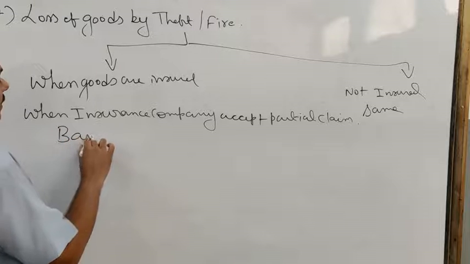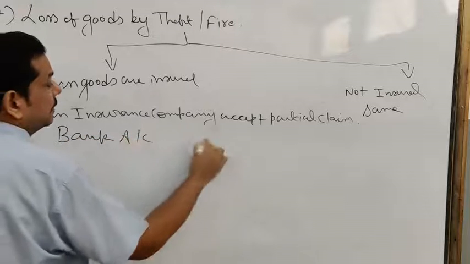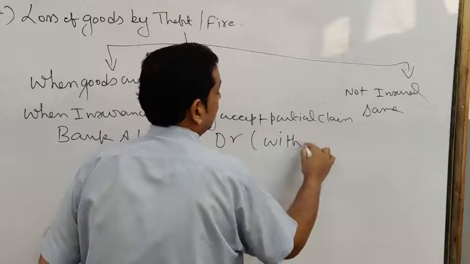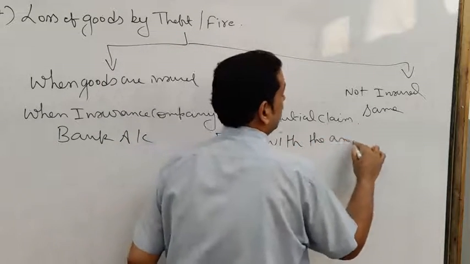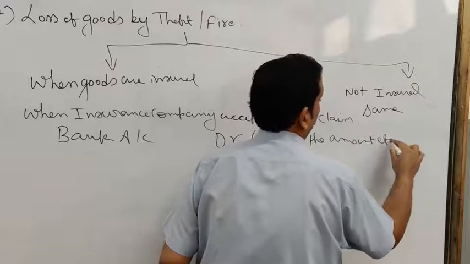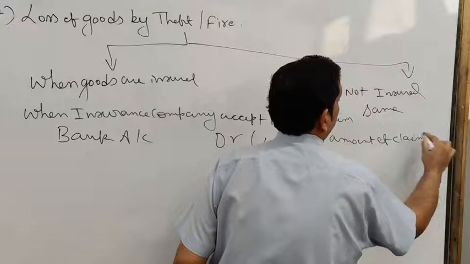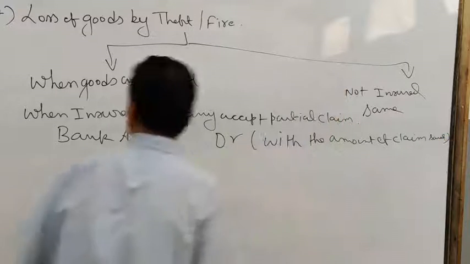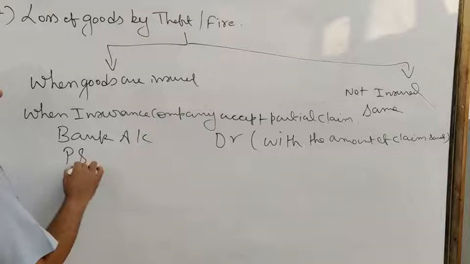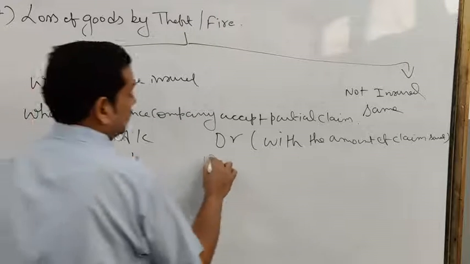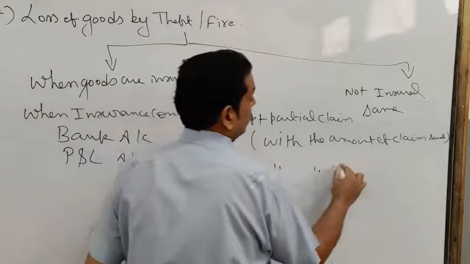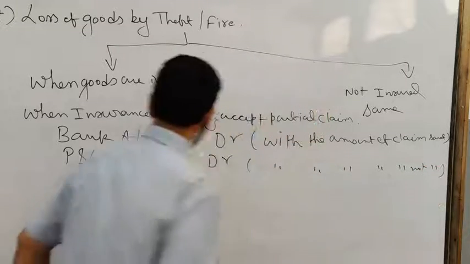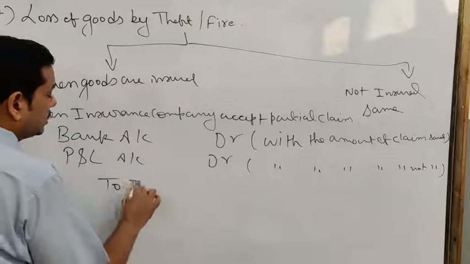So bank account debit with the amount of claim received, with the amount of claim sanctioned. Profit and loss account debit with the amount of claim not sanctioned. Clear? To insurance company.